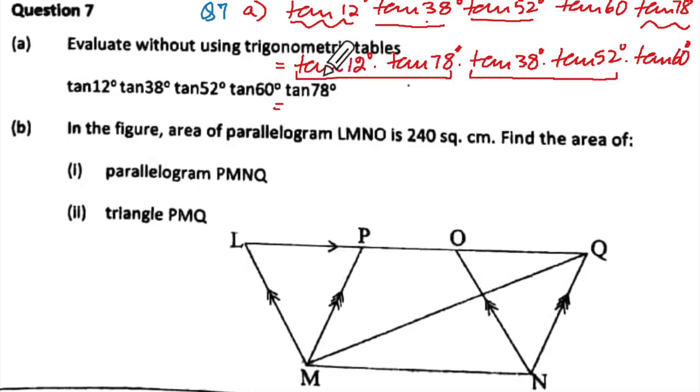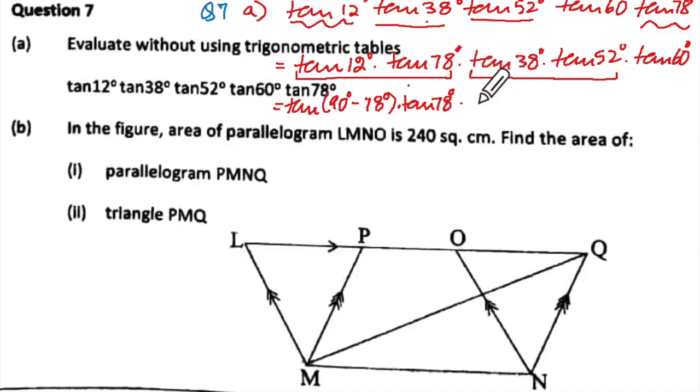Now you have to write tan 12 as tan of 90 minus something. Remember 12 and 78 are complementary angles. So the first bracket will be tan into bracket 90 degrees minus 78 degrees into tan 78 degrees. Understood?